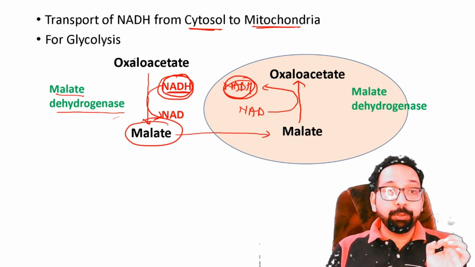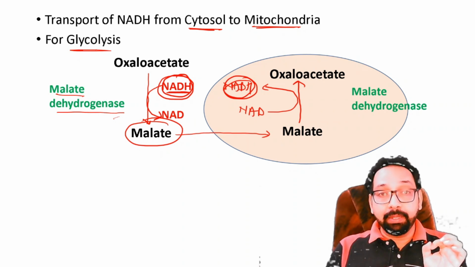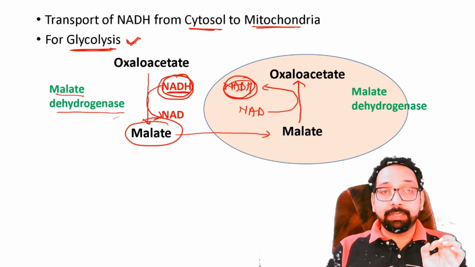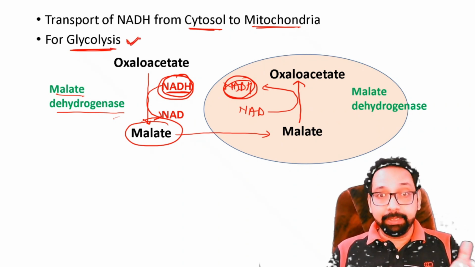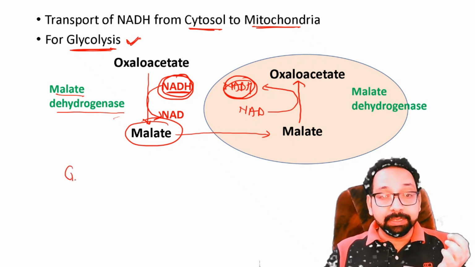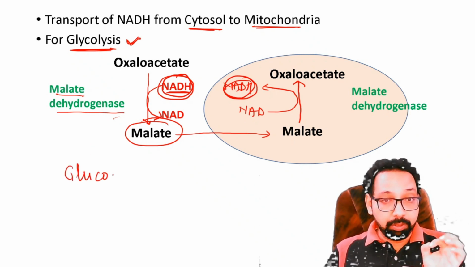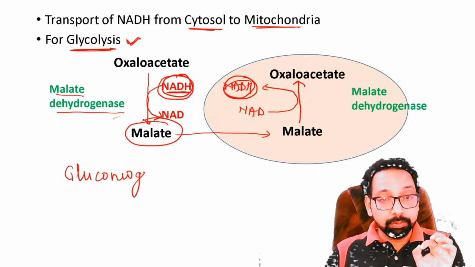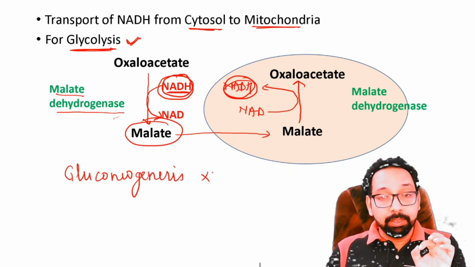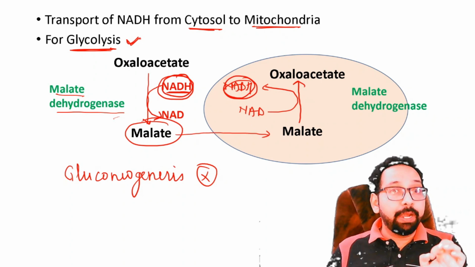So the main function of malate shuttle is transport of NADH from cytosol to mitochondria, and this NADH we all know is mainly produced by glycolysis. So malate shuttle is required for glycolysis, not for citric acid cycle, not for gluconeogenesis. Point to note, malate shuttle is not required for gluconeogenesis.